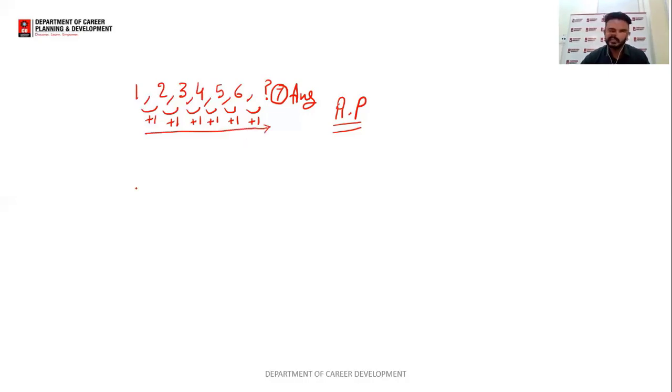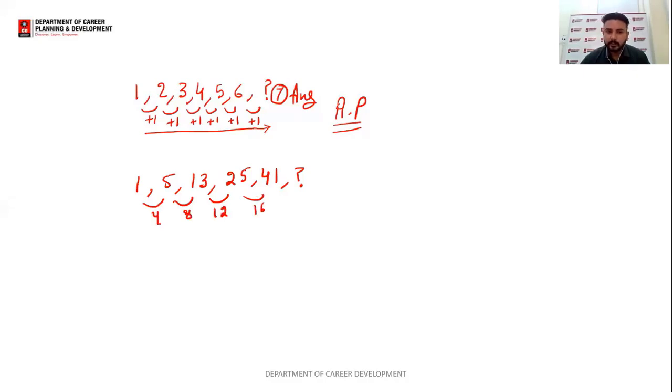Like if I say 1, 5, 13, 25, 41 and question mark. Now our first step remains the same, that is we check the difference. 5 minus 1 is 4, 13 minus 5 is 8, 25 minus 13 is 12, 41 minus 25 is 16 and so on.